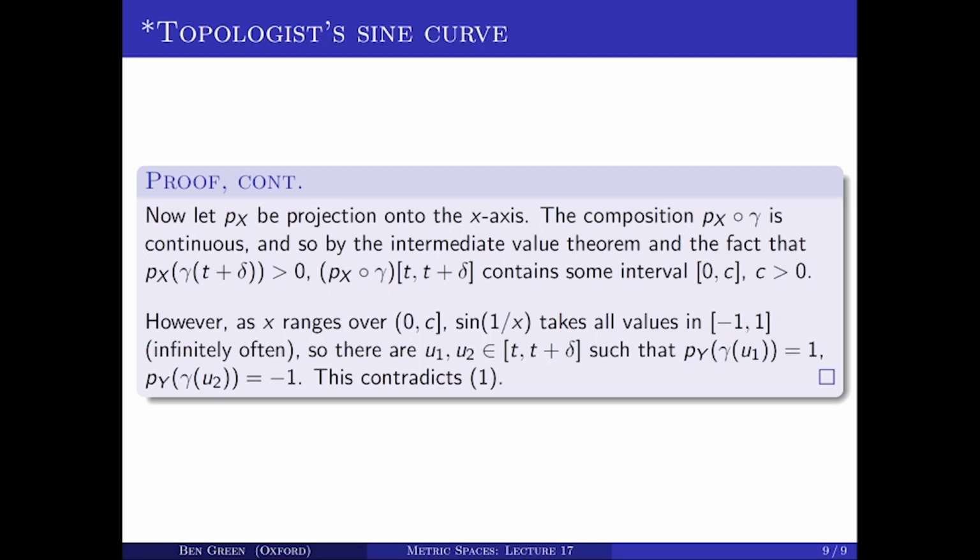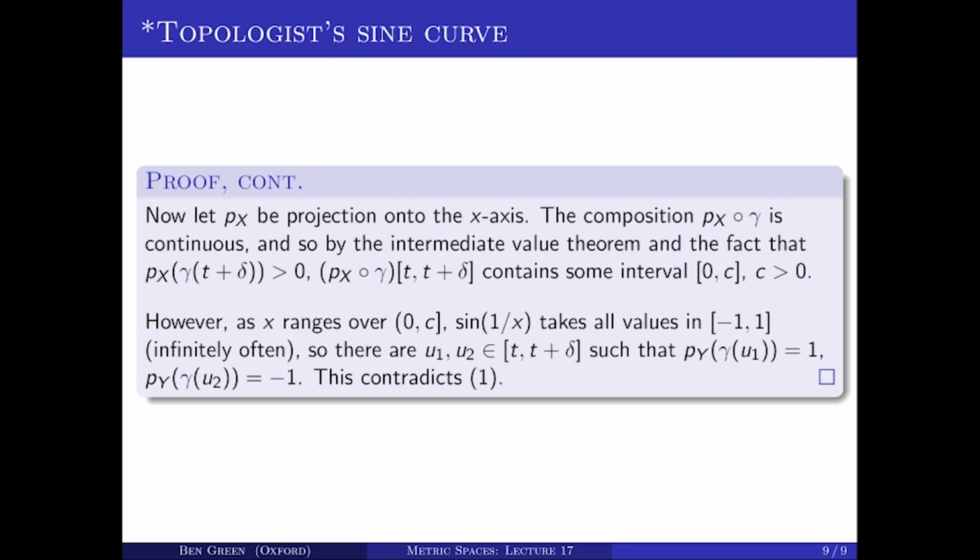But as x ranges over values strictly bigger than 0 and less than or equal to c, well, sine of 1 over x takes every value between -1 and 1, in fact, infinitely often. That's because sine of 1 over x has infinitely many wiggles in any interval 0 up to c.